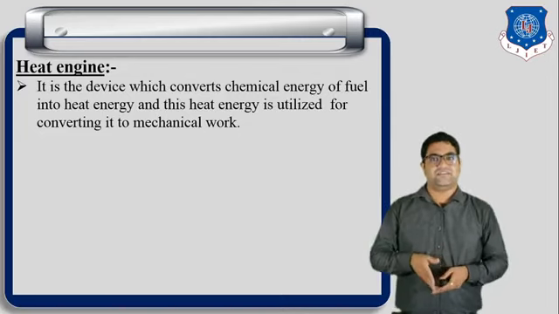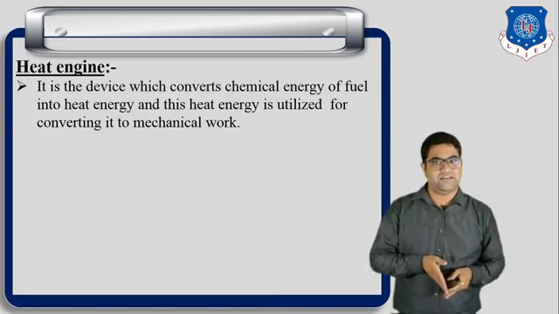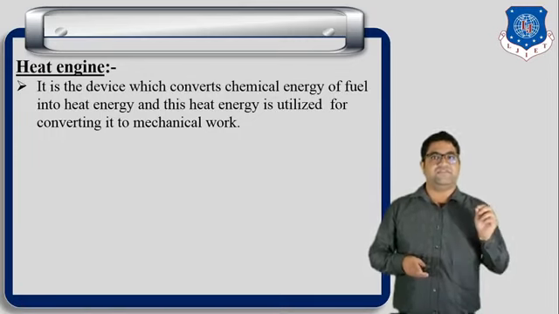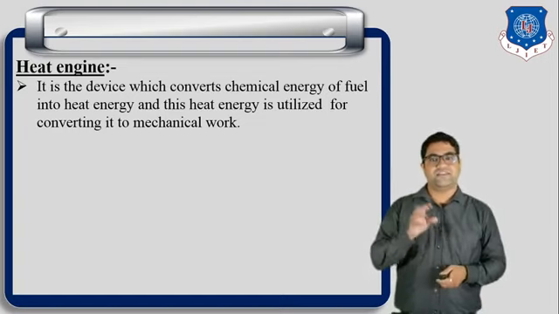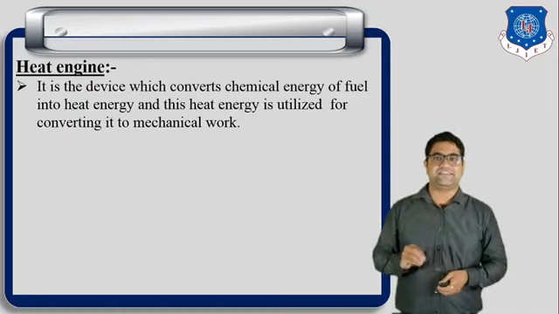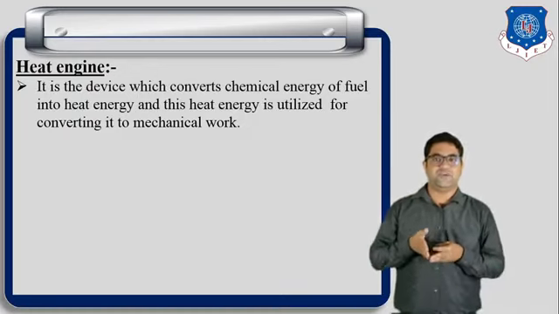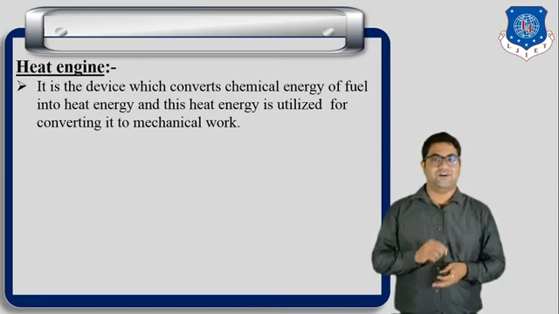So the chemical energy stored in the petrol is converted into heat energy in the engine, then from the heat energy we convert it into mechanical work. Simply, a heat engine is the device which converts chemical energy of the fuel into heat energy, and then that heat energy is utilized for doing mechanical work.